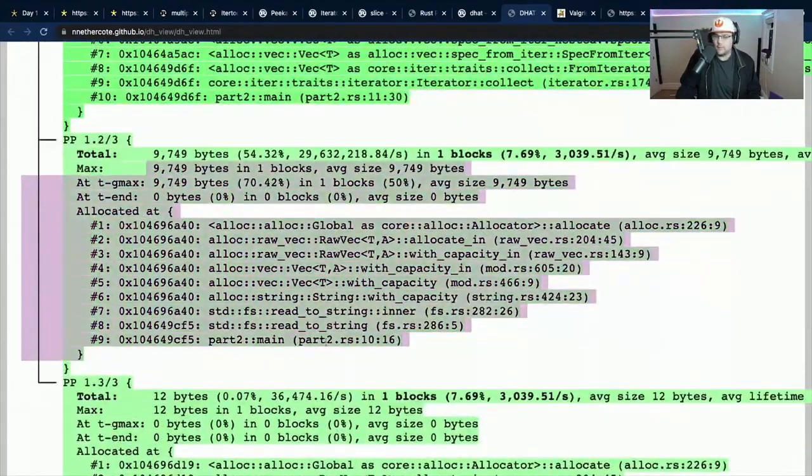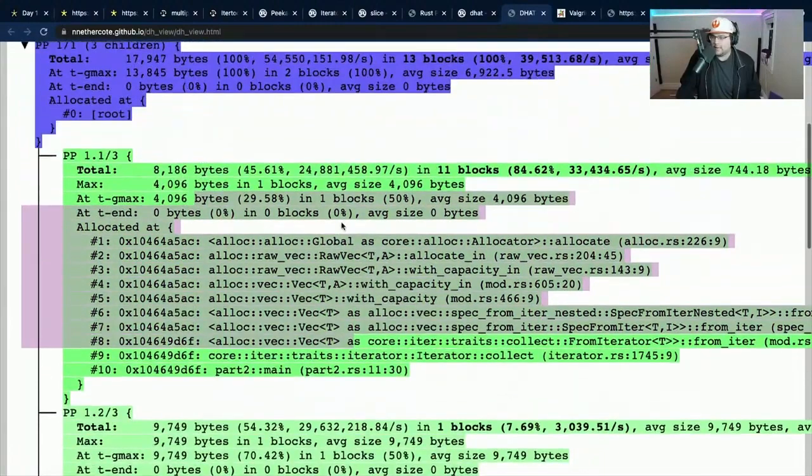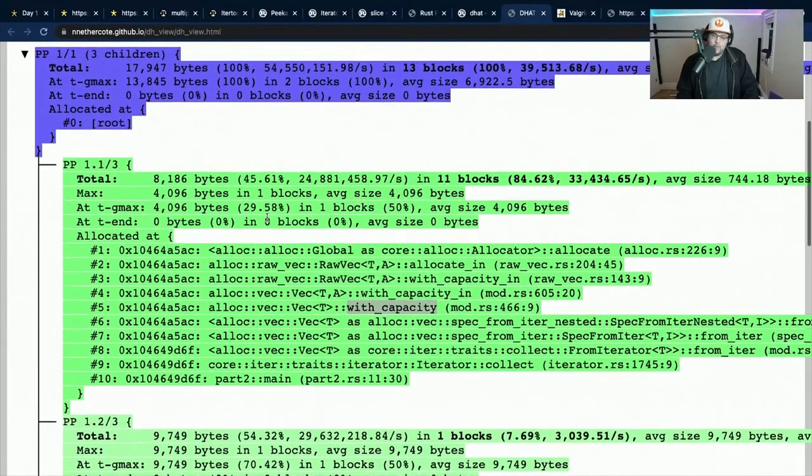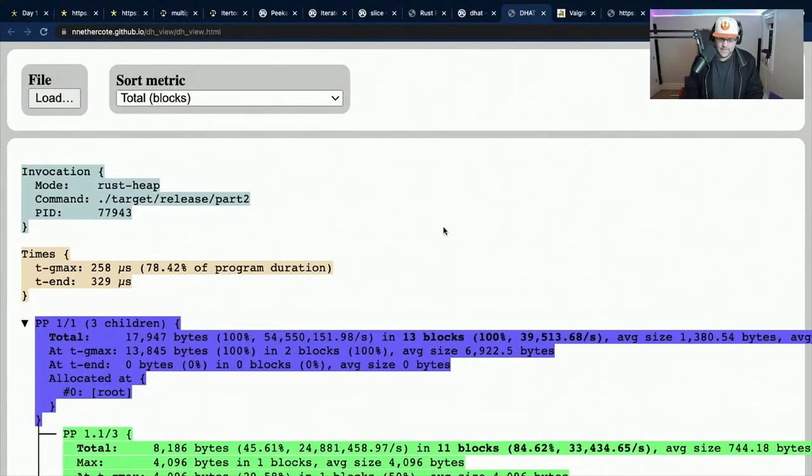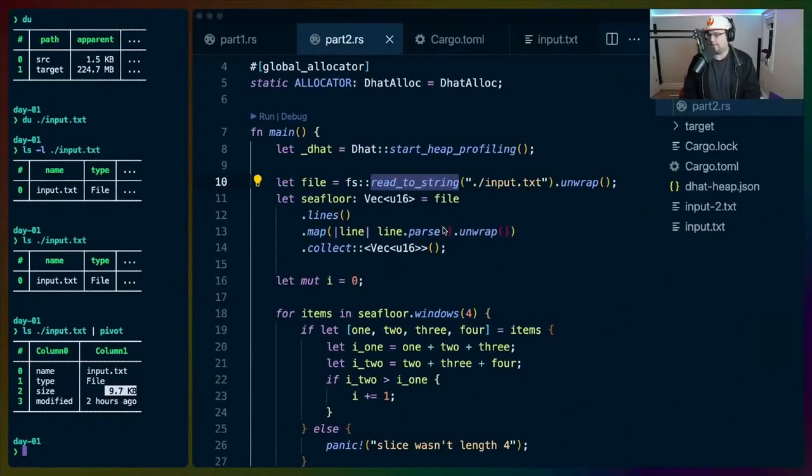We have identified that there is one string allocation for the file and one allocation for the vec. It's interesting that it's 8,000 bytes for the vec, but only 4,000 at Gmax. So it would be interesting to see what was the cause of that. I wonder if we're over allocating because we're shoving a bunch of stuff into this vec, and if we initialized it with capacity ourselves, we might be able to cut that down. That would probably be a low-end use case though. But yeah, I'm happy with this. I think I'm gonna call it there. I'll see y'all tomorrow for day number 2, and I will have my coffee.